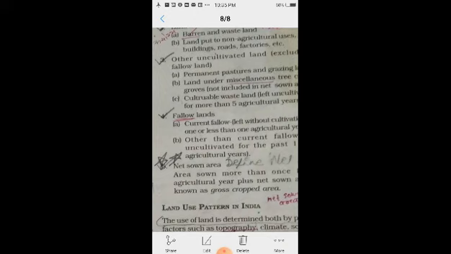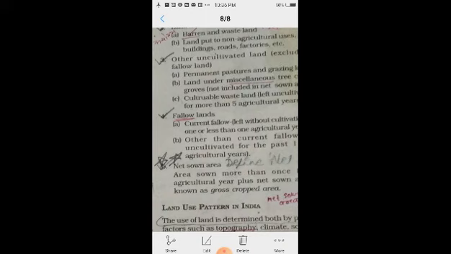Then third, or C, is cultivable wasteland. Cultivable wasteland is left uncultivated for more than 5 agricultural years. All of A, B, C which we have just discussed is uncultivated land, excluding fallow land.